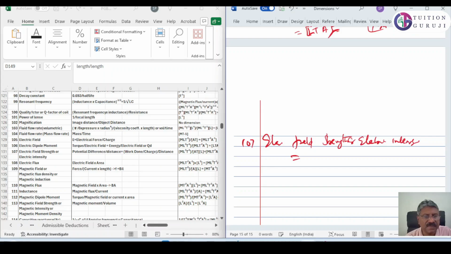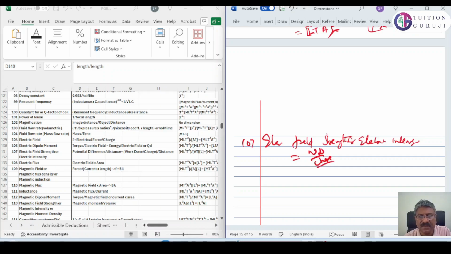Electric field strength is actually potential difference divided by distance, or work done per charge per distance. So it is work done divided by charge, that is potential difference. Voltage is work done by charge.